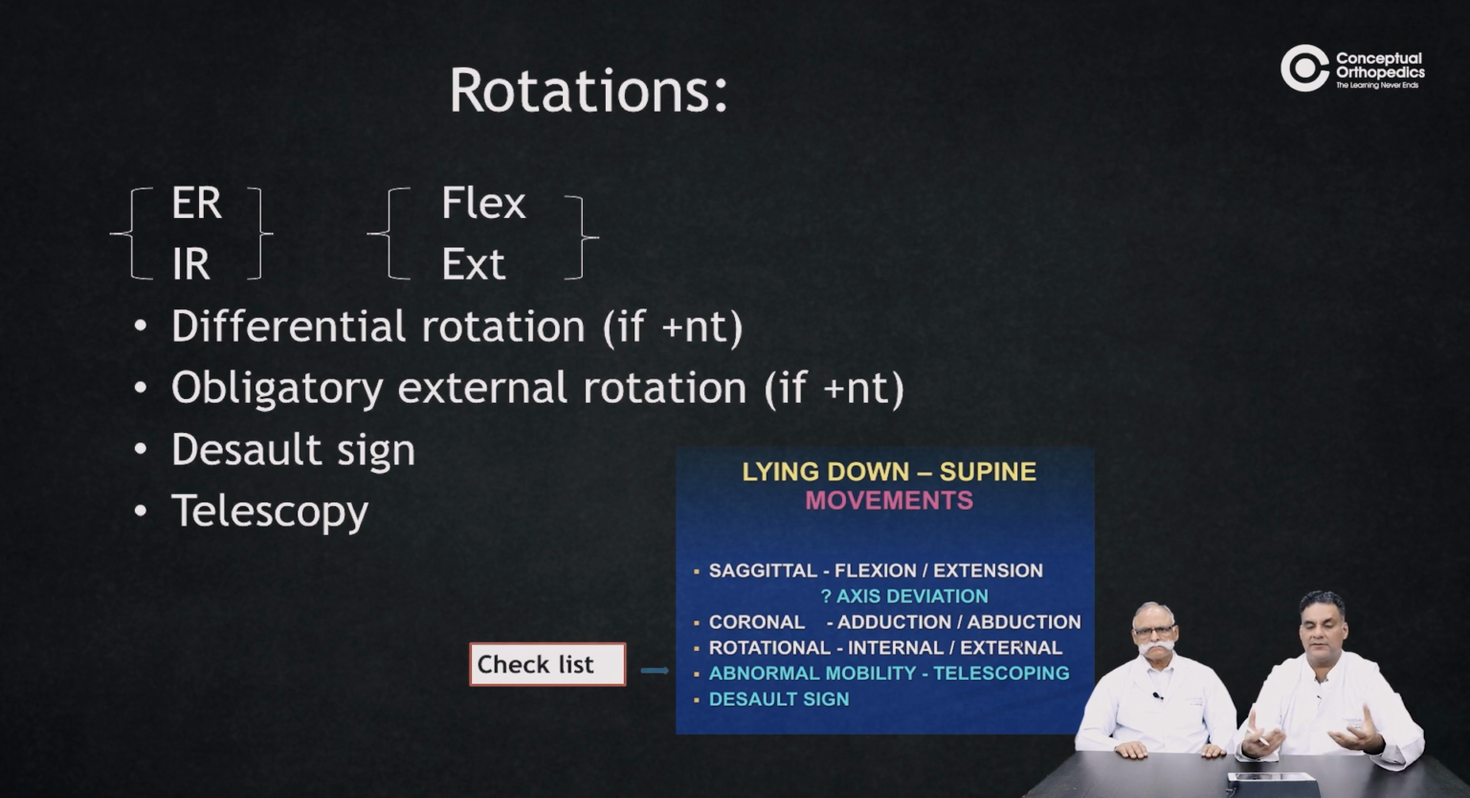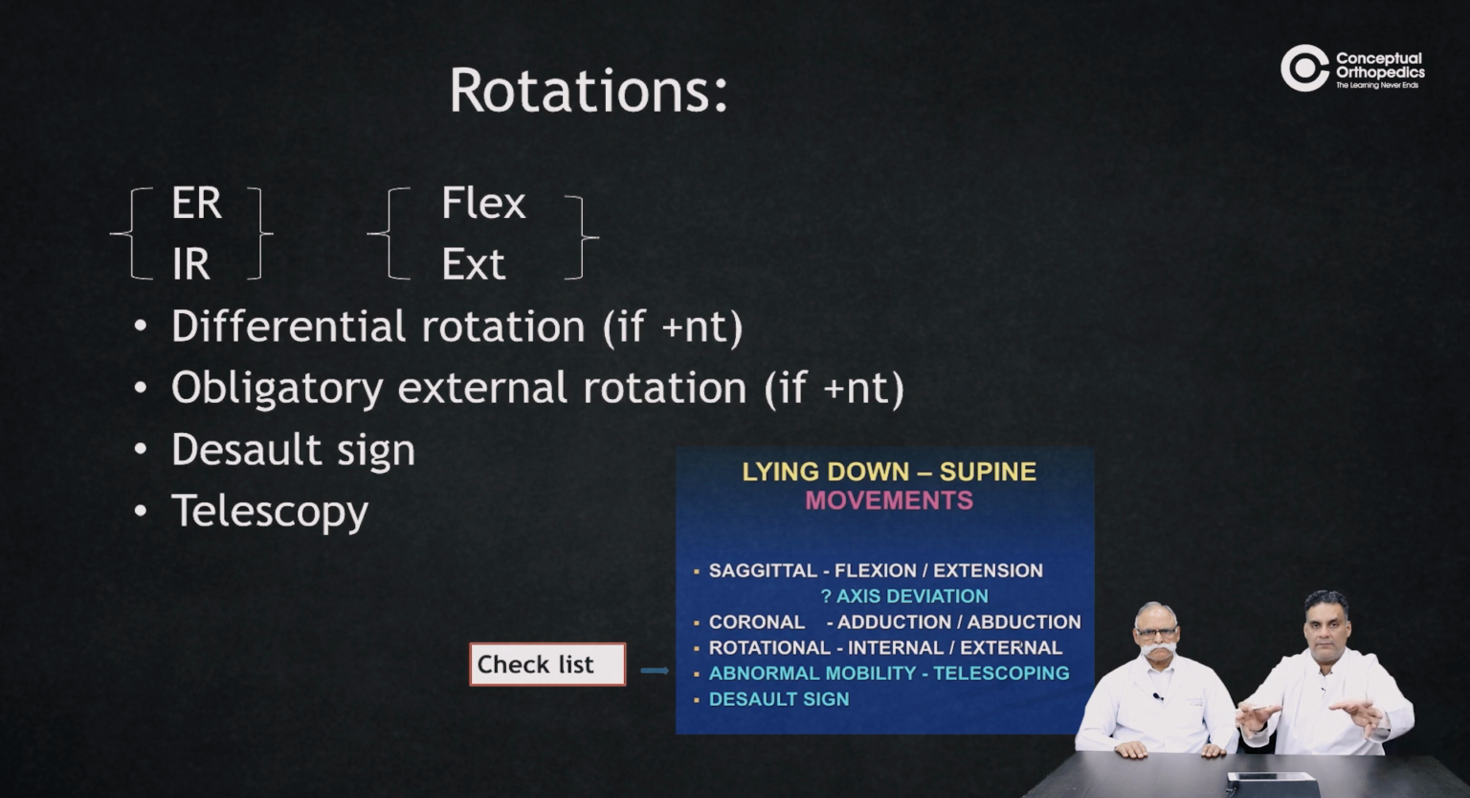Do talk about internal rotation in the movements of the hip, flexion and extension. Talk about the obligatory external rotation sometimes, and talk about the axis deviation which can occur on flexion of the hip. The knee can go towards the axilla. Classically, it goes towards the midline or the mid-clavicular line. Talk about the Dassault sign.